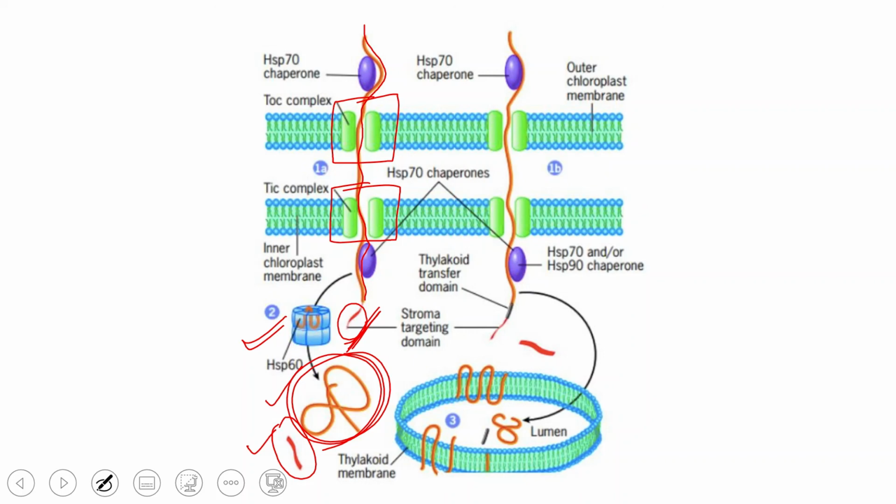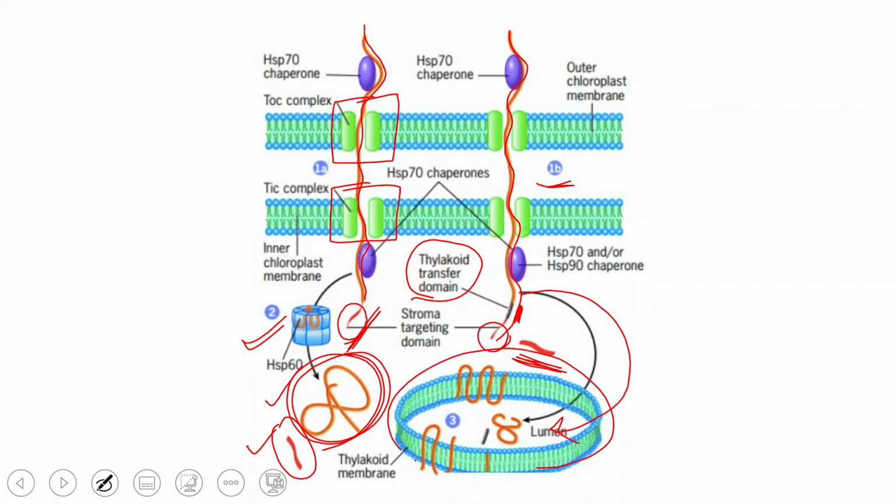In the next segment, 1b, you can see that the polypeptide has entered the stroma, but along with the stroma targeting domain, it also has a thylakoid transfer domain. This black colored segment is the thylakoid transfer domain. Now, when this protein enters the stroma, the stroma targeting domain is cleaved off by the peptidases, but the thylakoid transfer domain remains as such. And this thylakoid transfer domain leads this polypeptide into the thylakoid.